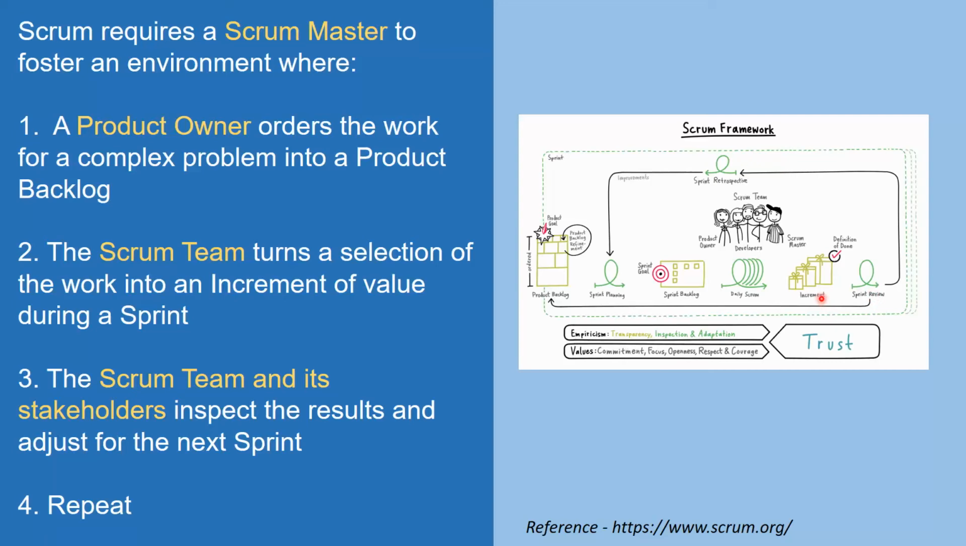Third point is the Scrum team and its stakeholders inspect the results and adjust for the next sprint. So this is the sprint review, wherein the Scrum team and all the stakeholders inspect the increment and provide constructive feedback. Basically, they try to understand what has been done. And then what happens? Repeat. This has happened in one sprint, then repeat the process. That's the reason we say that Scrum is simple.